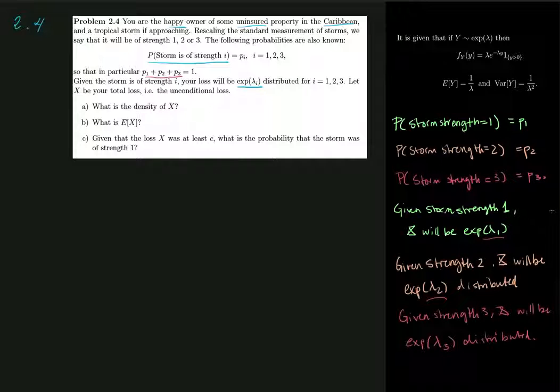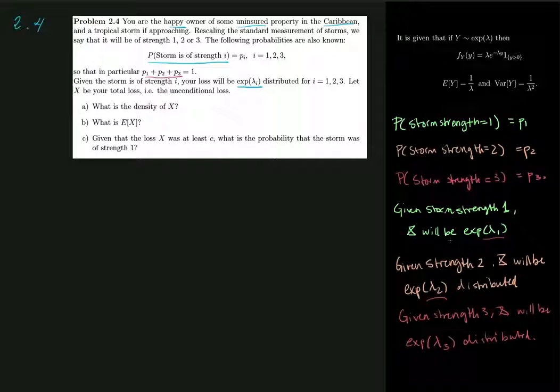But if the storm has strength 3, we maybe expect flooding and the whole house just to collapse and float away. However, even though we know the strength of the storm, we can't say X will be 100,000 or something, because even if we know the strength, the exact damage on the house can also vary, depending on your luck. That is why even given storm strength, the loss will be exponentially distributed with some parameter.